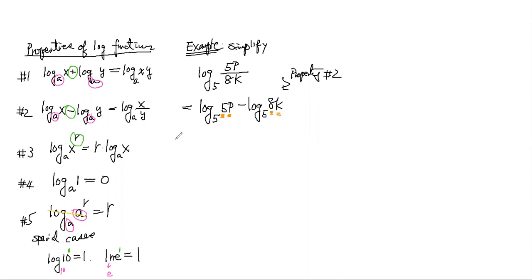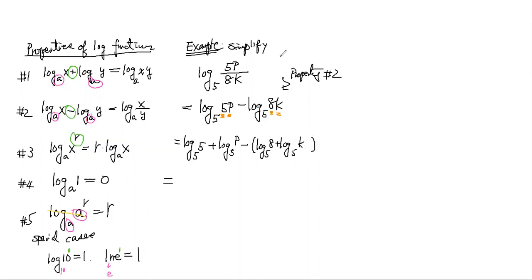So I can use property number 1. This becomes log 5 plus log 5p minus log 5a plus log 5k.